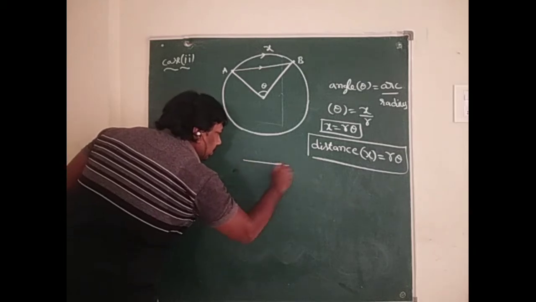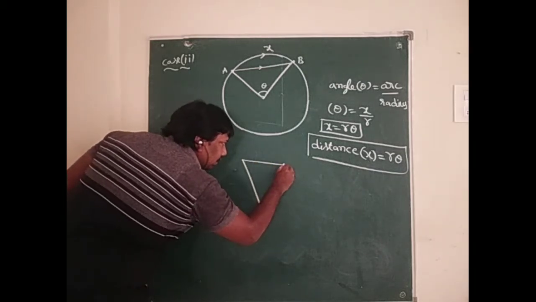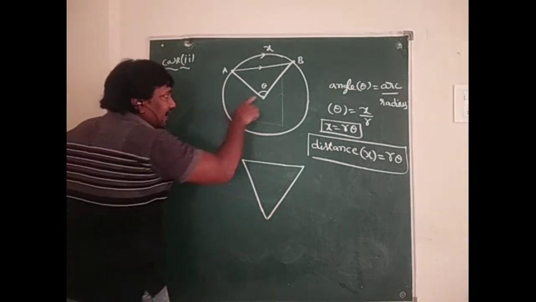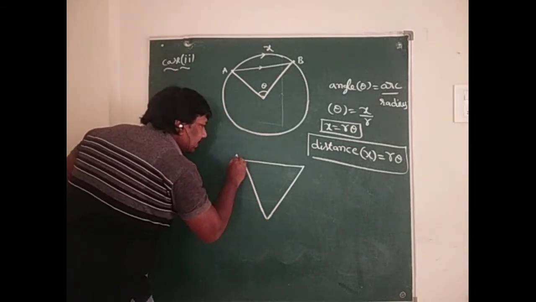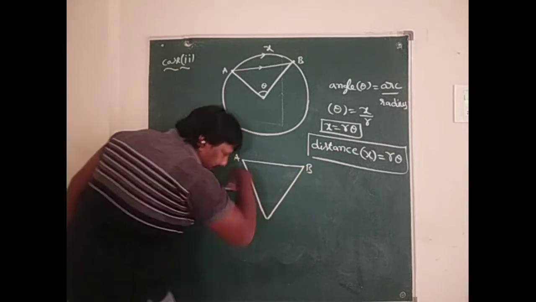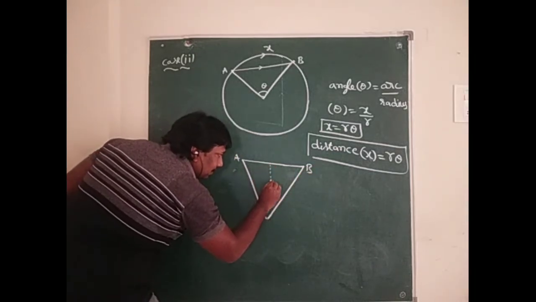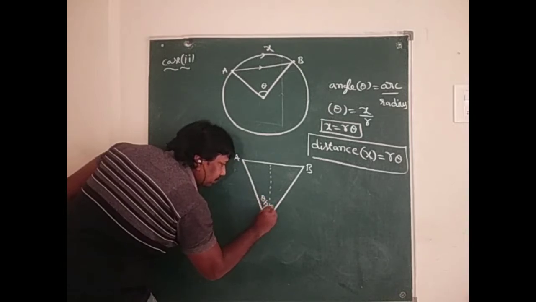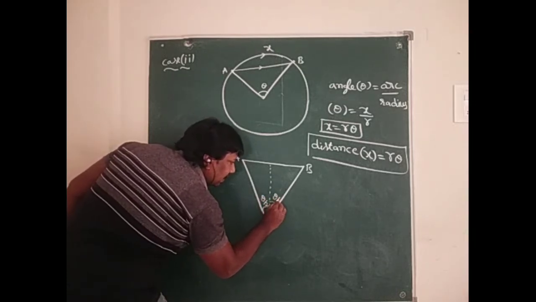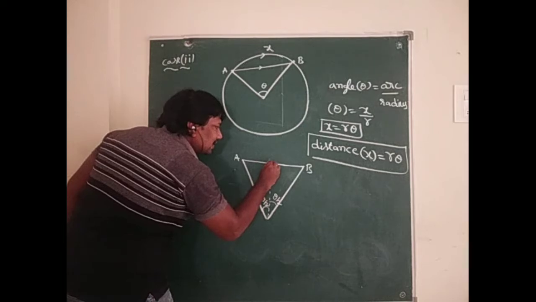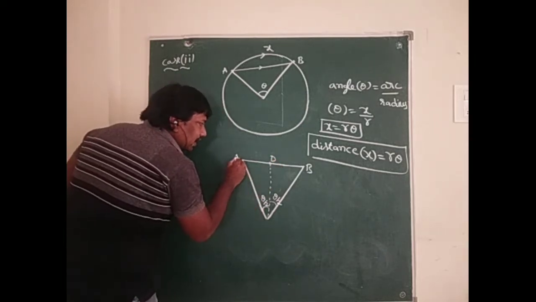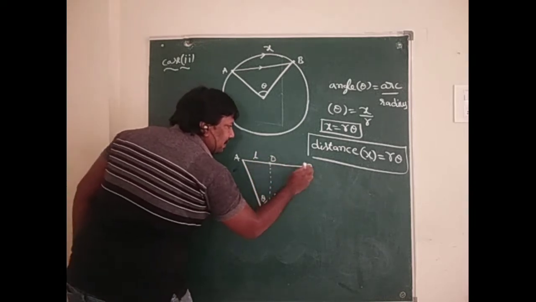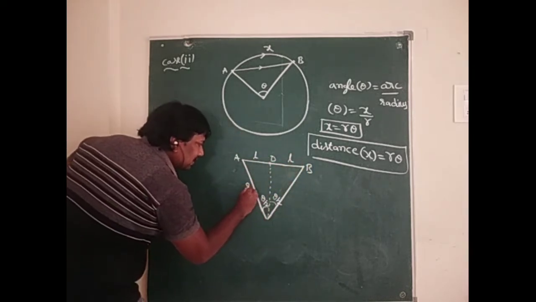So in this situation, this is the diagram. Here the angle theta is split into theta by 2 and another angle theta by 2. So this is the midpoint D. Here the distance between A and D is L and D and B is also L. So this is the radius.